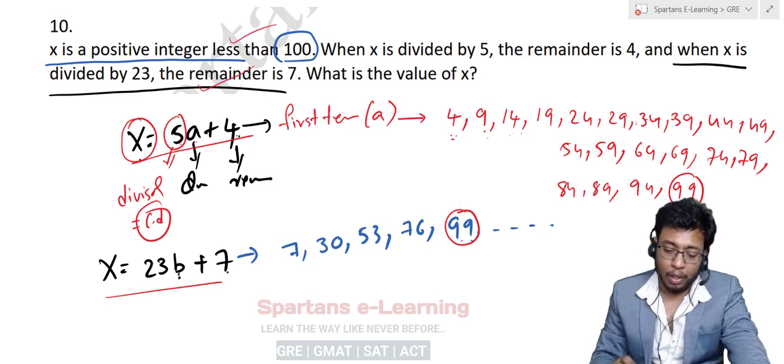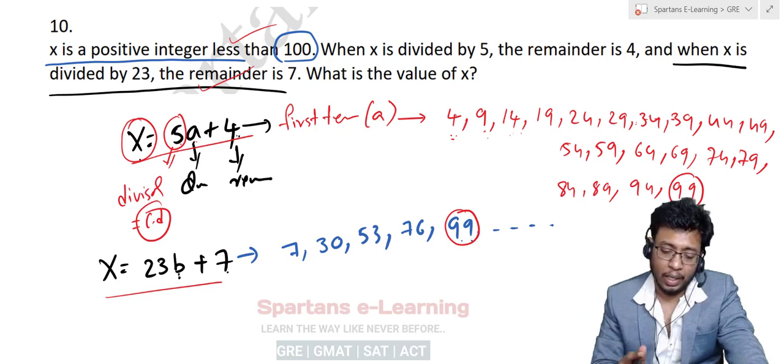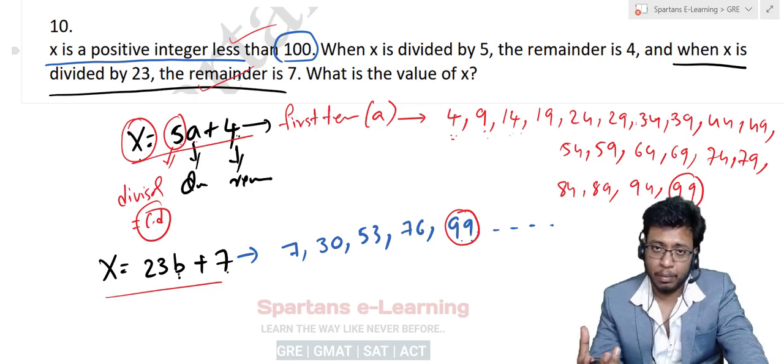That's it. Now one more thing you have to know here, the question can be made even more difficult, like they can give n number of conditions, right? Here it is said that x is less than 100, but they may ask you least or maximum 3-digit number, or x can be the largest 3-digit number, right? Any condition they can give you. Here the condition given for x is less than 100, but then to make it difficult they can also say x is the largest 3-digit number, right?